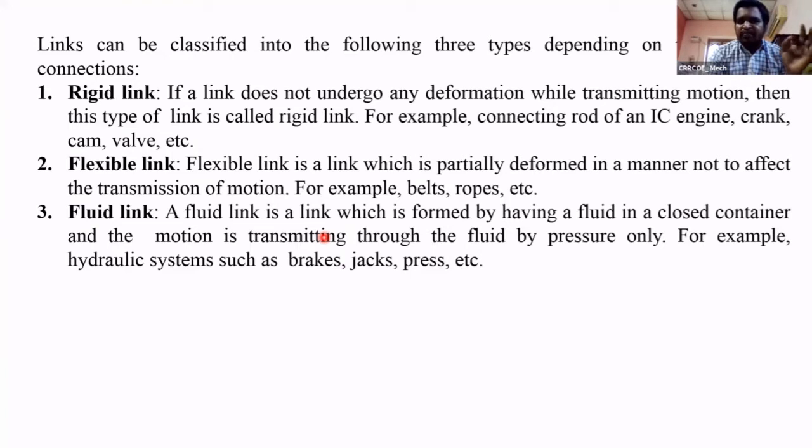Rigid links are almost impossible, but we have some rigid links with very negligible deformation, for example the connecting rod and crank in IC engines. The connecting rod, crank and cam are all examples of rigid links. They are made of high strength materials, so they can transmit the motion without deformation or with negligible deformation.